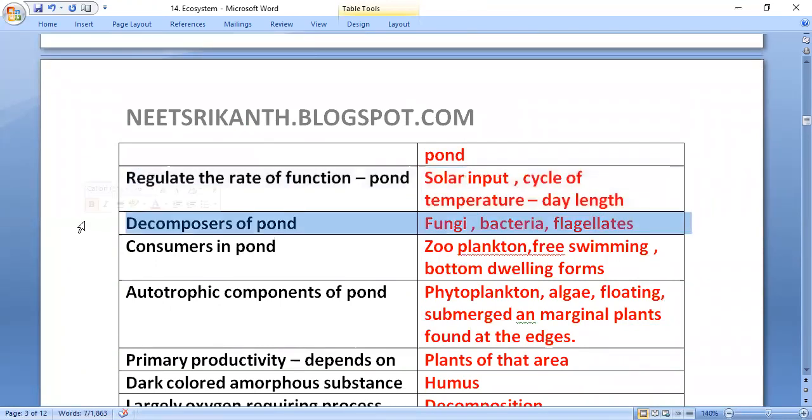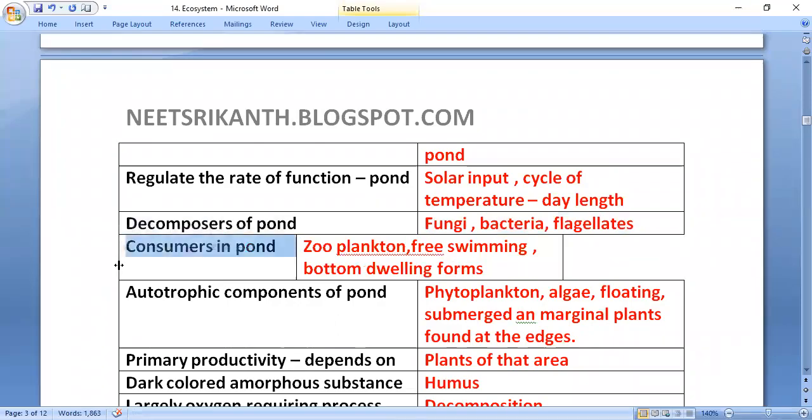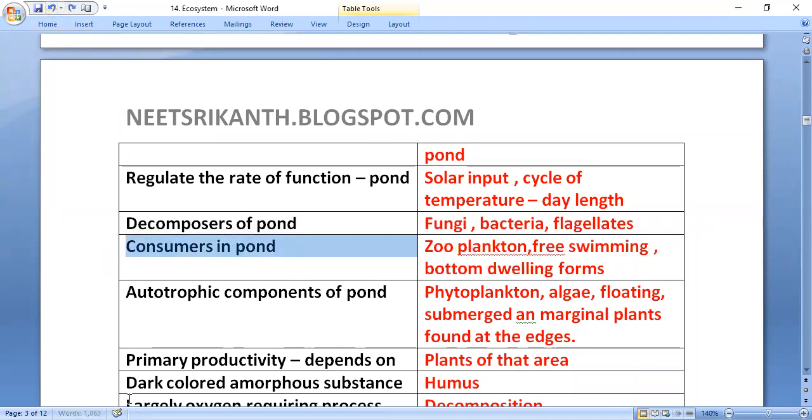Decomposers of the pond are fungi, bacteria and flagellates. Consumers in the pond are zooplankton, free swimming and bottom dwelling forms. Autotrophic components of the pond are phytoplankton, algae, floating, submerged and marginal plants found at the edges.